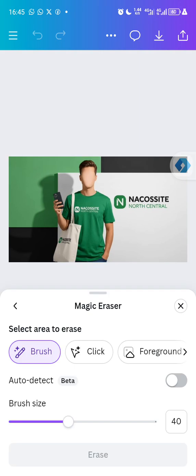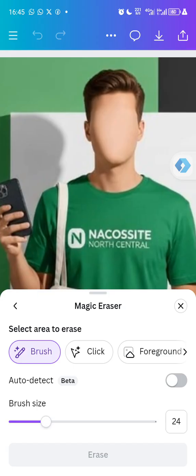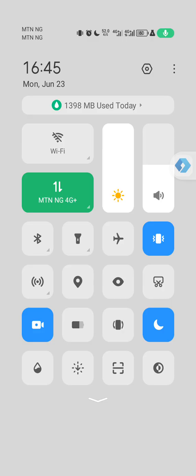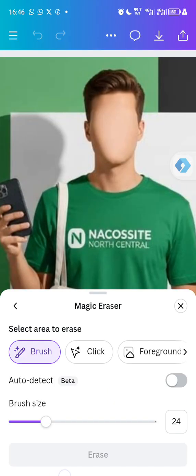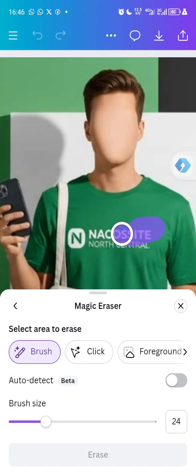Let me reduce my brush a little so that I can zoom in and correct the error. So here we have Narcos site. I want to remove this. Okay, I want to remove the error in this design. So I'll just highlight it. You can see, I've highlighted this.